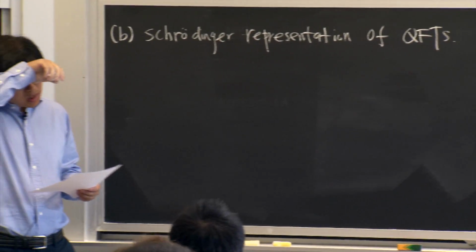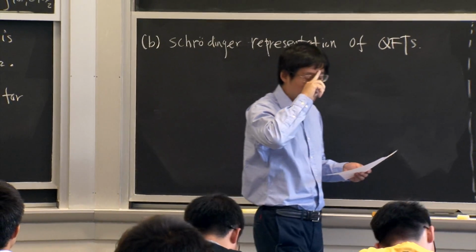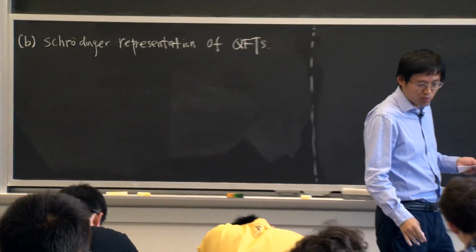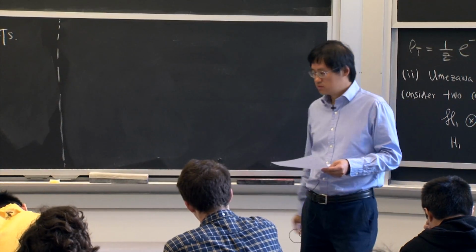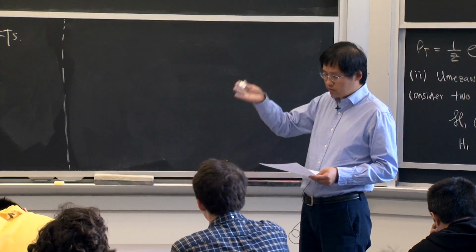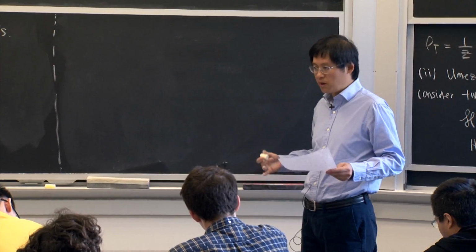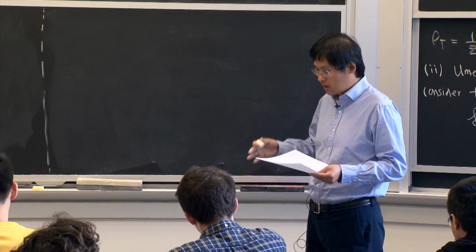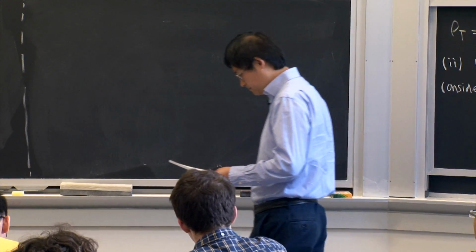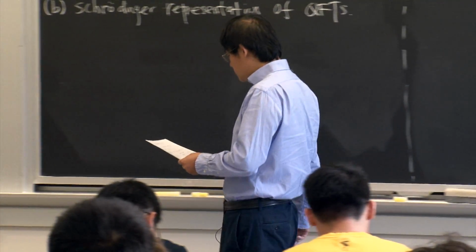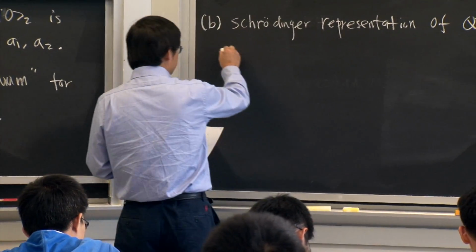Normally when we talk about quantum field theory, we always use the Heisenberg picture. We don't talk about wave functions. But there's an equivalent formulation of quantum field theory in which you can just talk about wave functionals, in terms of the Schrödinger picture. So for example, let me just consider a scalar field theory.